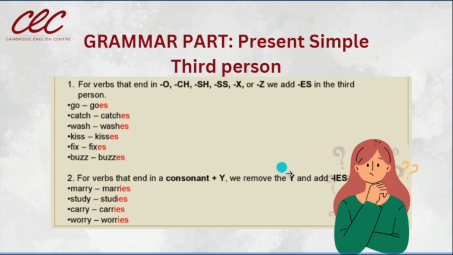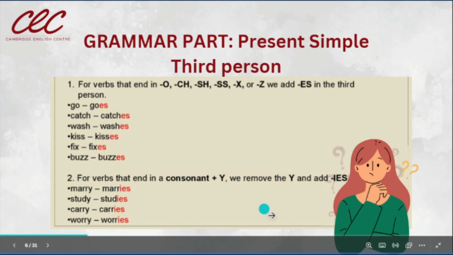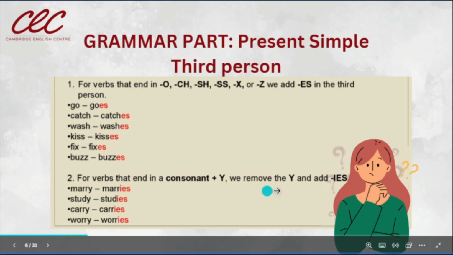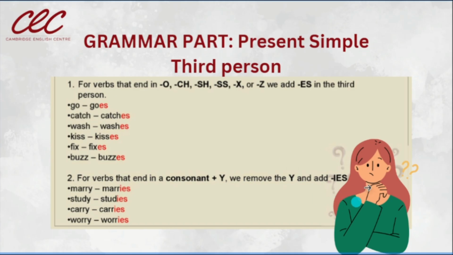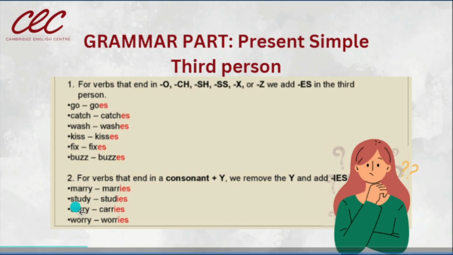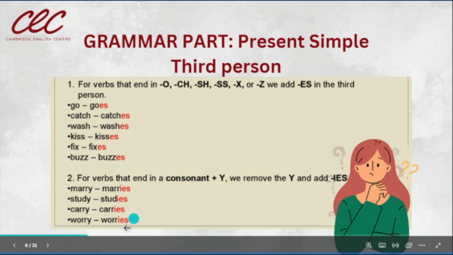So we need to add es, not only the s, but es. And also we have another rule here. For the verbs that end in a consonant plus y, we remove the Y and add IES, like here. Marry, marries, study, studies, carry, carries, worry, worries.